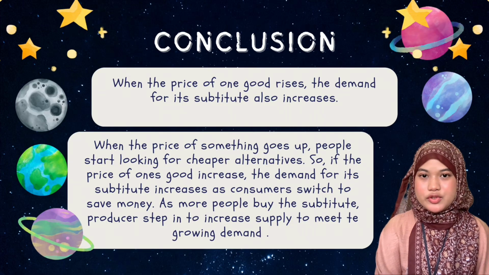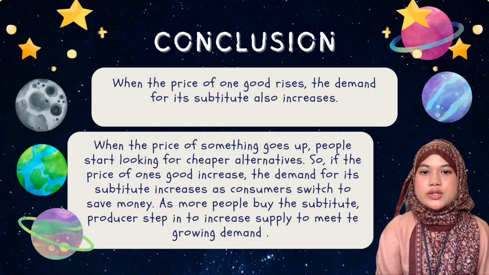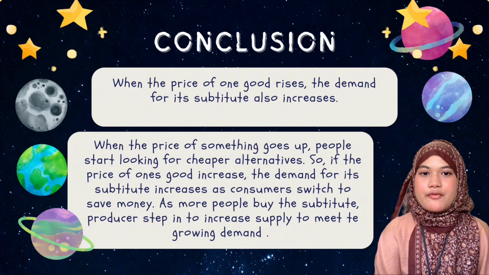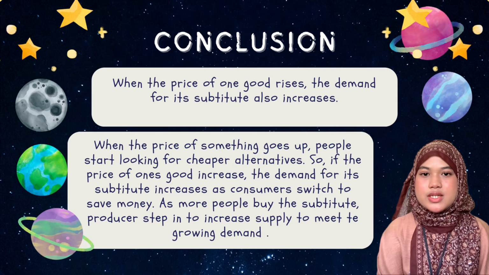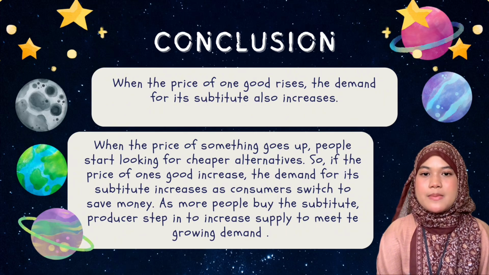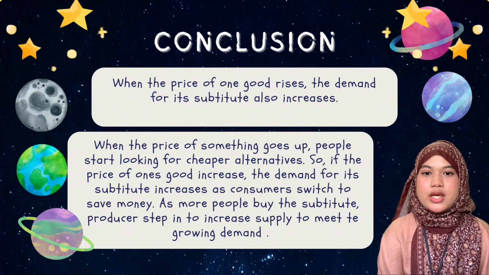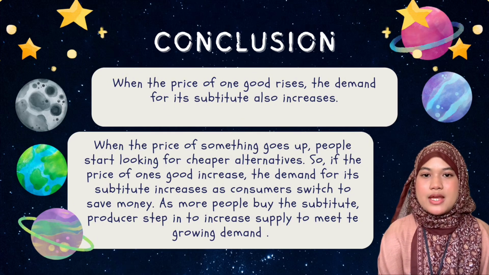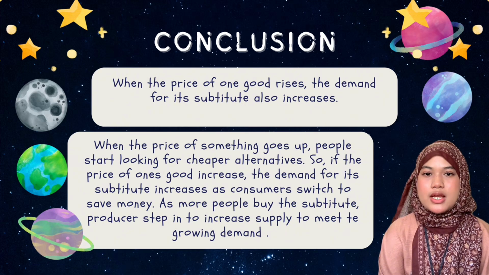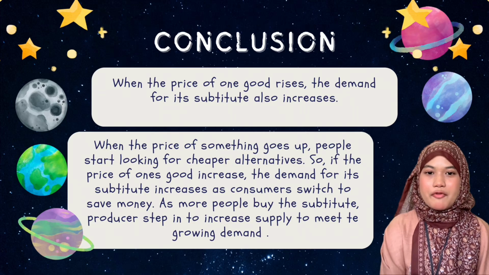This is my conclusion. When the price of one good rises, the demand for its substitute also increases. When the price of something goes up, people start looking for cheaper alternatives. So, if the price of one good increases, the demand for its substitute increases as consumers switch to save money. As more people buy the substitute, producers step in to increase supply to meet the growing demand. That's all from me. Thank you.